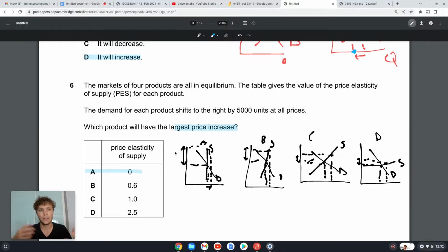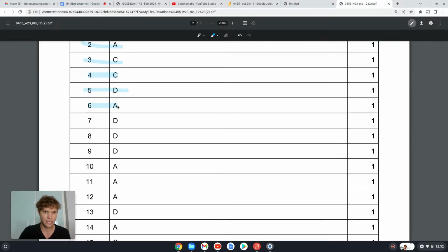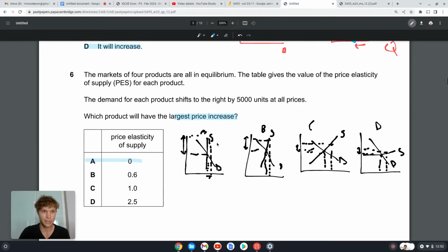So then that's going to come with a large price tag. If we do need to change that quantity, there's going to be a big cost incurred, so that will transmit into being a high price. Okay, let's go have a look. 6A, boom, we're on the money.